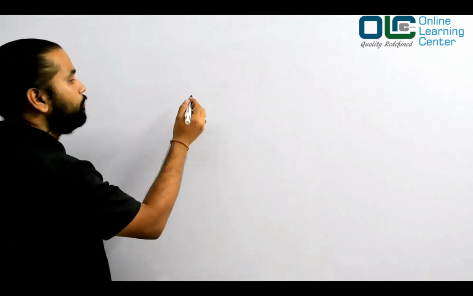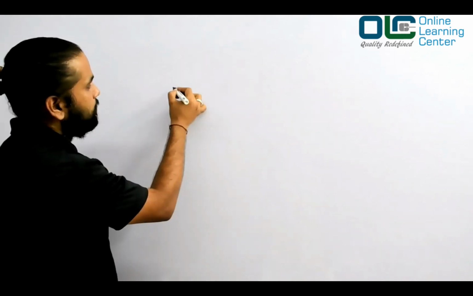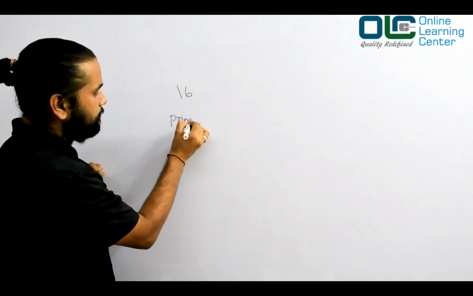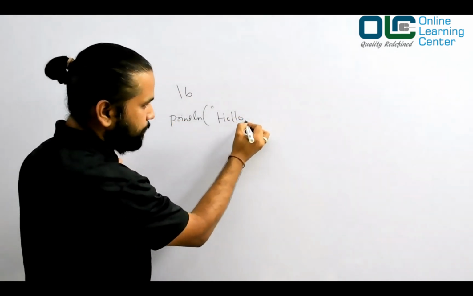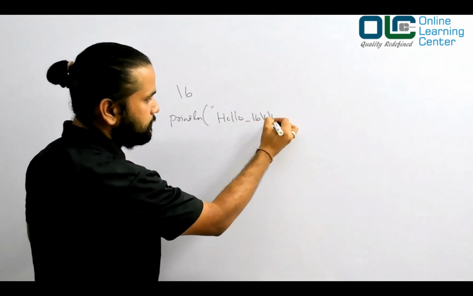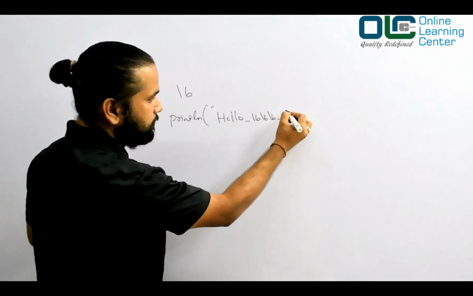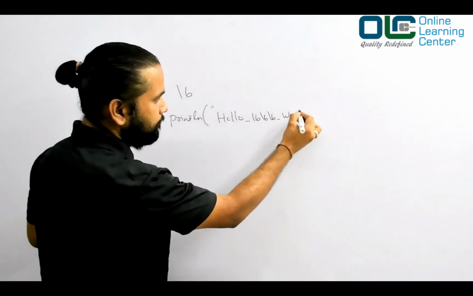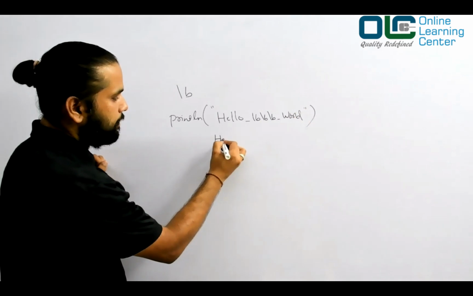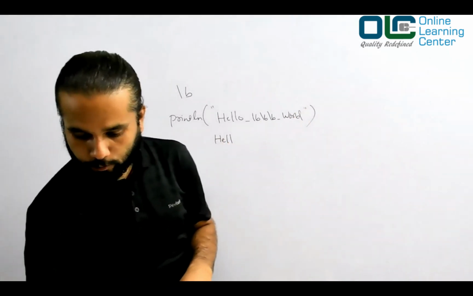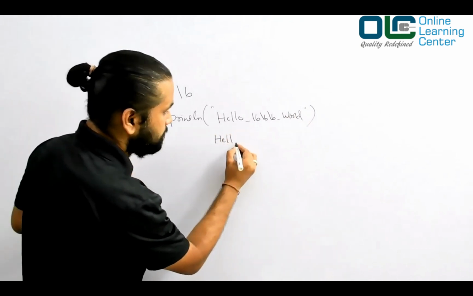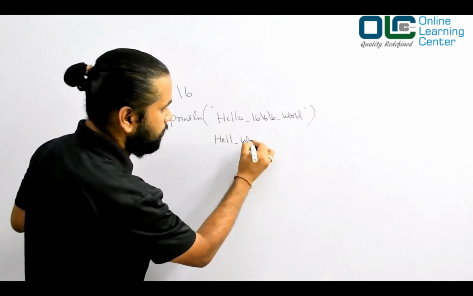We are talking about escape sequences and about \b. What I did is I said println hello, then there was a space, and then I wrote \b\b\b, then a space, and then I wrote world. And the output is hell, then a space, and world.